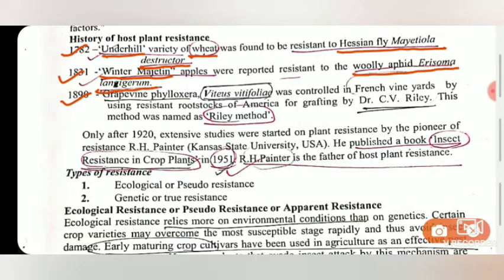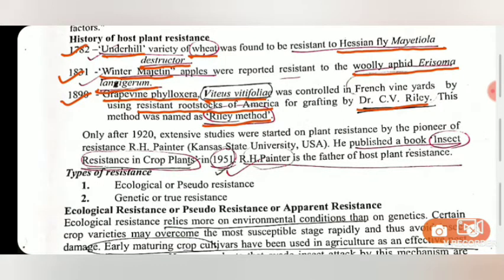Then in 1890, grapevine phylloxera, Viteus vitifoliae, a pest that attacks grapes, was controlled by the French vineyards by using resistant rootstocks from America, and this grafting technique was given by Charles Valentine Riley. Therefore this method is also called the Riley method.